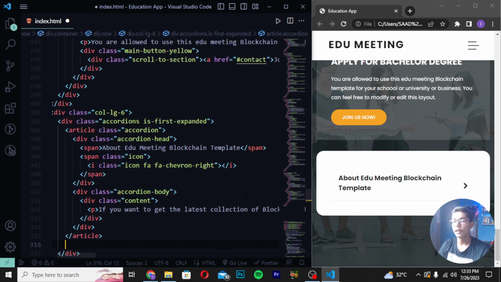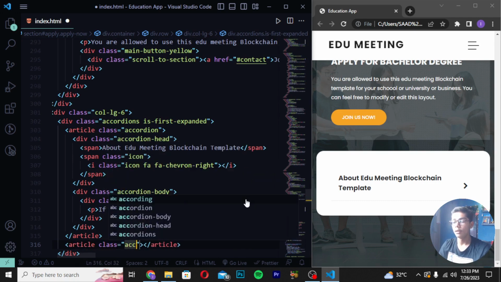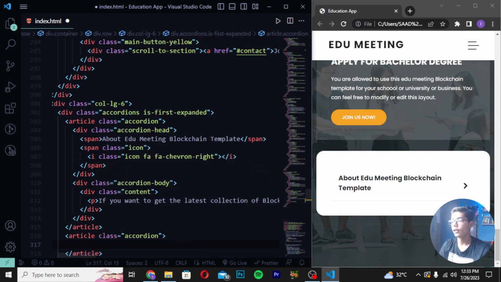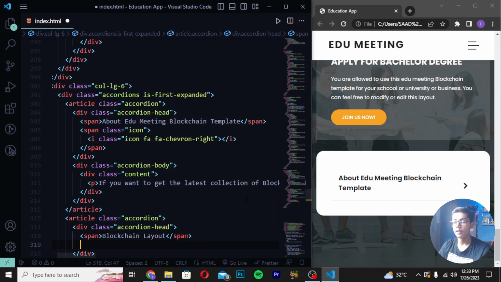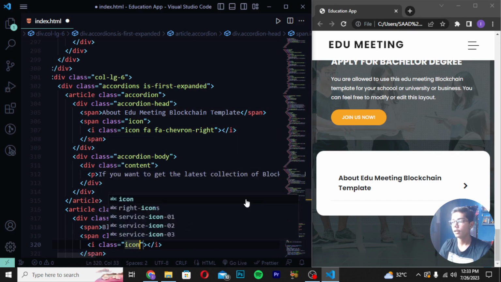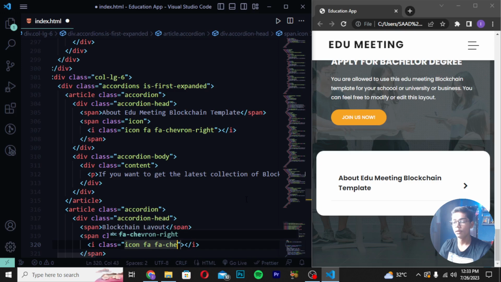Then you have to save it here, and then I will be writing article like this and write here class accordion. Then you have to move down and create div class. Then I will be writing accordion head. Then you have to write here span tag and write blockchain layout. Then when you have written this, you have to write here span class icon. Then write here i tag class icon fa fa-chevron-right.